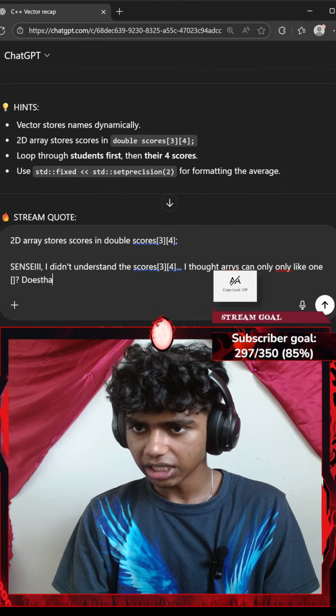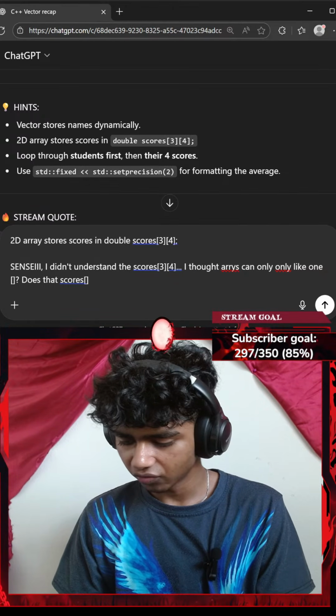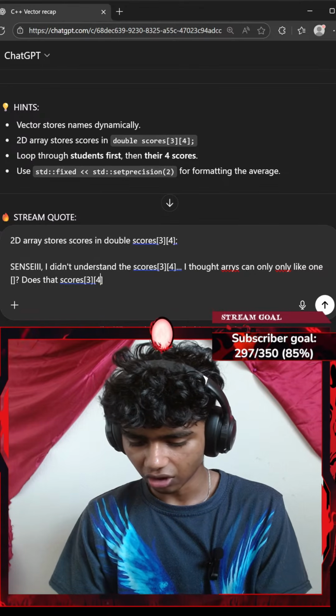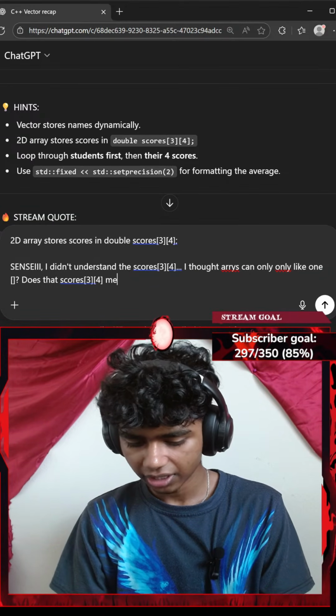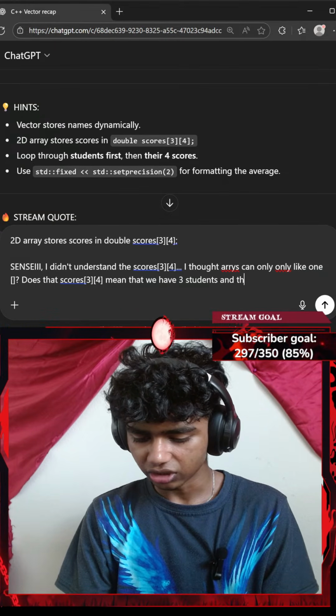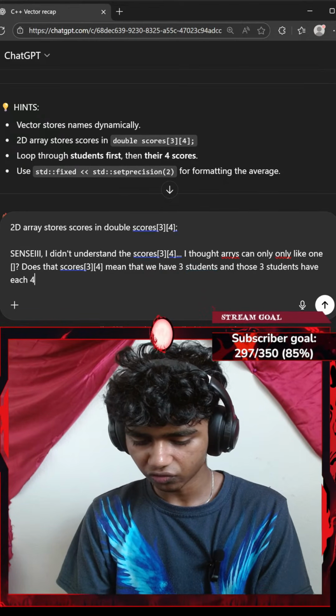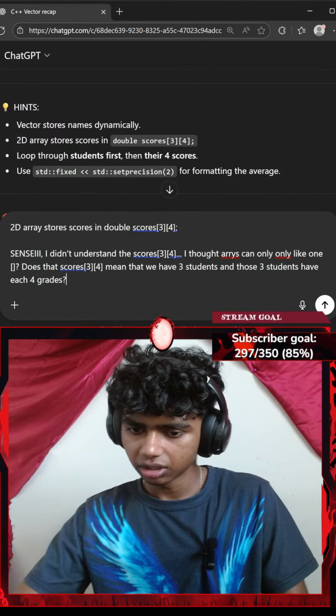Does that scores at index of 3 and at index of 4 mean that we have 3 students and those 3 students have each 4 grades, question mark?